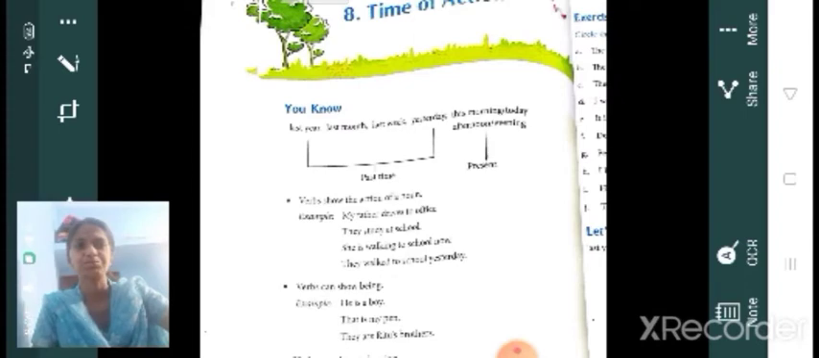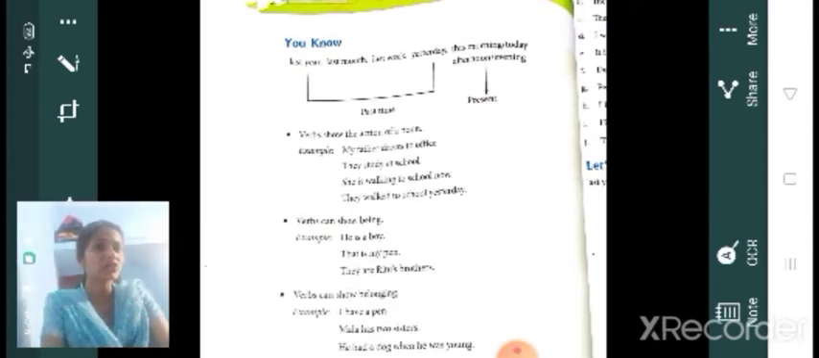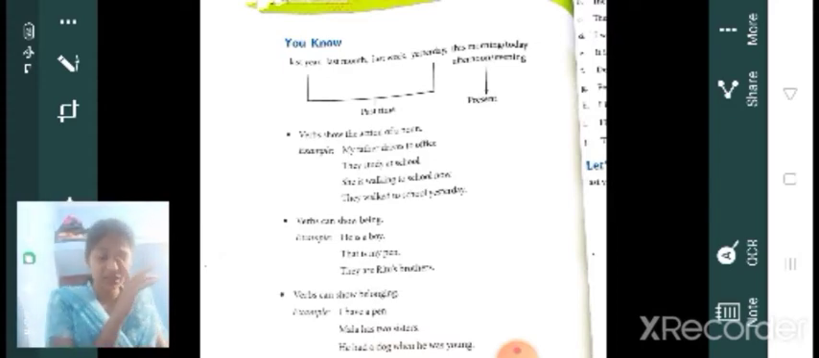Okay. Now, next one, verbs can show being. Being means it shows existence. Something exists there. He is a boy. Then, that is my pen. They are Redu's brothers. Okay. Something is there. He is a boy means simply he is a boy.